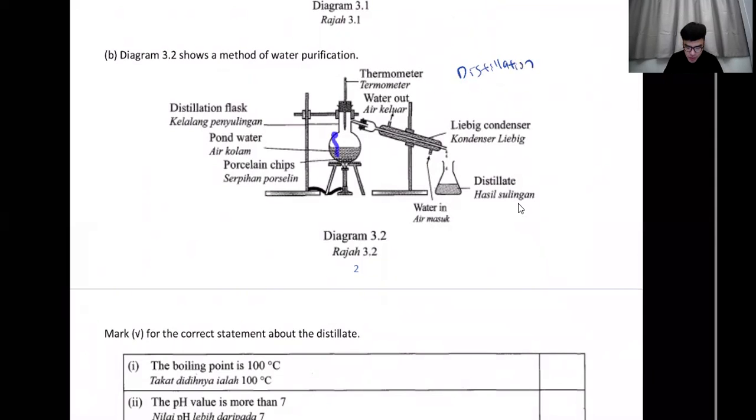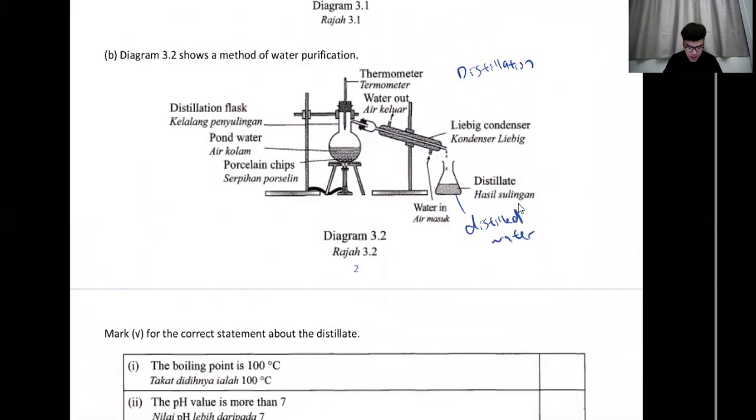So water will evaporate and then it will go inside this tube. This tube is very cold because it has water around it. So when it is cold, water will condense and then it will drop out as cold, pure water. All right, so this is your distilled water.